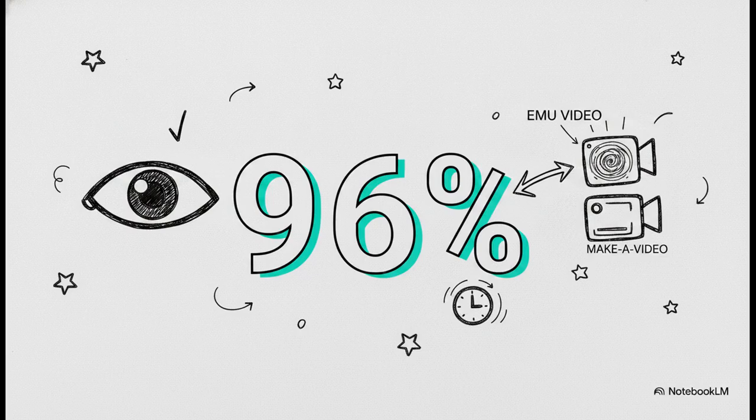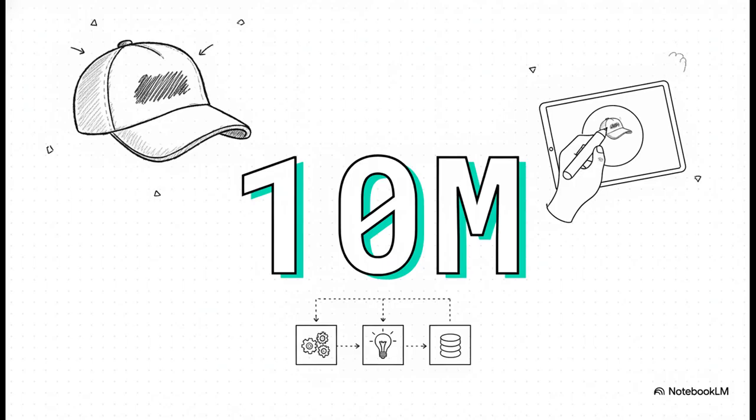That is huge. It's not just faster, it's fundamentally churning out visuals that our human eyes find so much more appealing and coherent. But listen, creation is only half the battle, right? Editing is the other piece of the puzzle. To power Emu Edit, Meta trained the model on 10 million synthesized samples. 10 million! They didn't just teach it to make things look pretty, they taught it absolute precision.